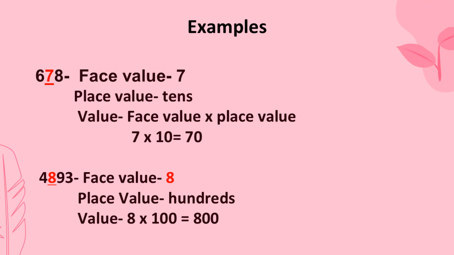And to find the value, we multiply the face times the place, which is the 8 times 100, and we will get 800. There is also a little trick you can do to find the answer, class. To find the value, you can block the 8 and look at all the digits that fall behind the 8. So we have two digits behind the 8, which are 9 and 3. So we have to add 2 zeros. So we put back the 8 and add 2 zeros. And didn't we get 800 when we do that?